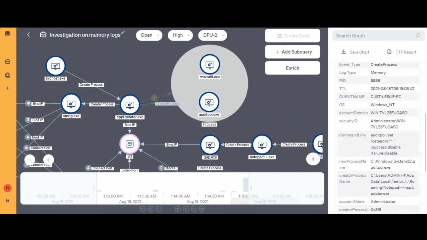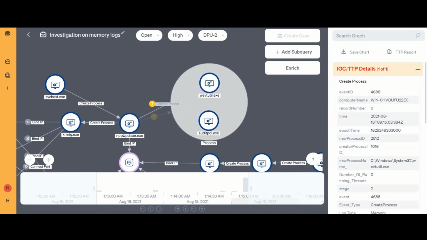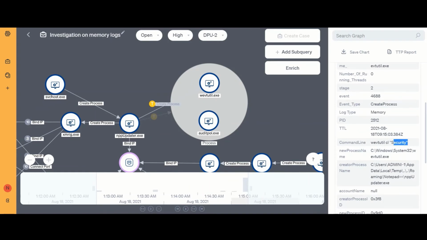In this command line, it disabled all Windows logging, a ubiquitous tactic used by an attacker to evade detection. There is another process, wef2.exe, observed. This particular command line creates a process to clear all Windows security events from the machine.